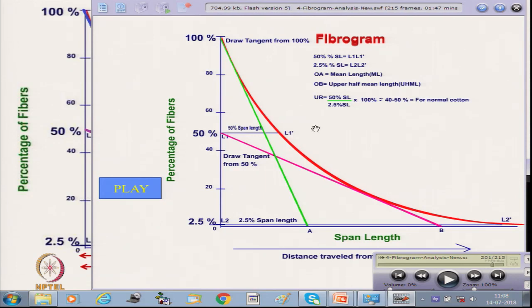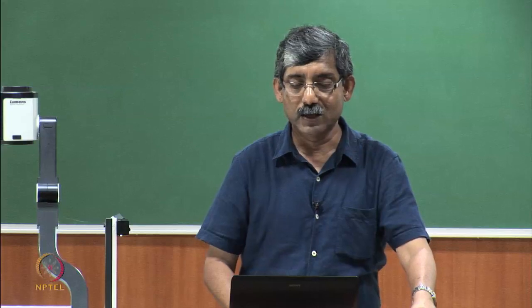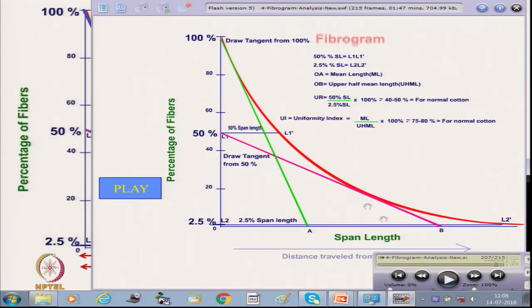Typically for cotton fiber, the uniformity ratio ranges from 40 to 50%. Now, the uniformity index is the ratio of the mean length OA and the upper half mean length OB.